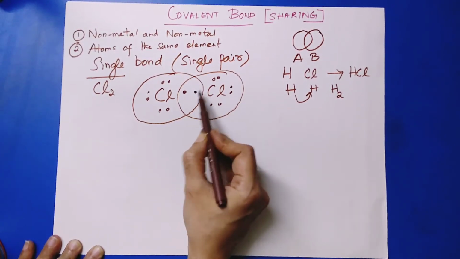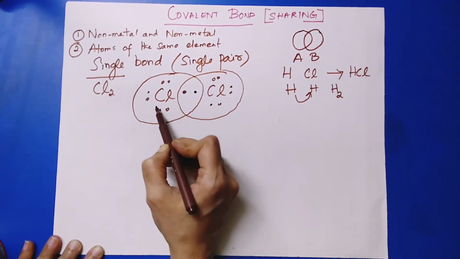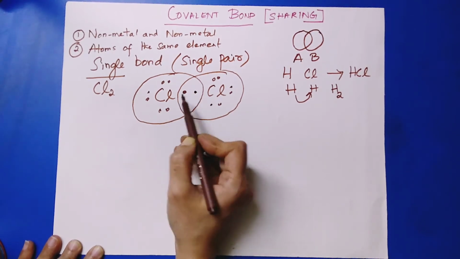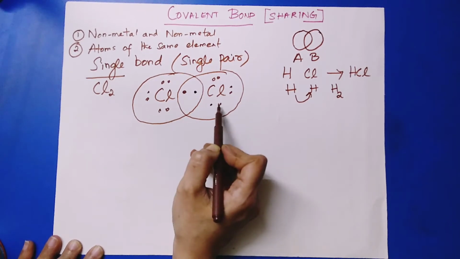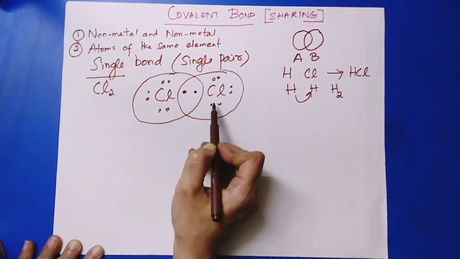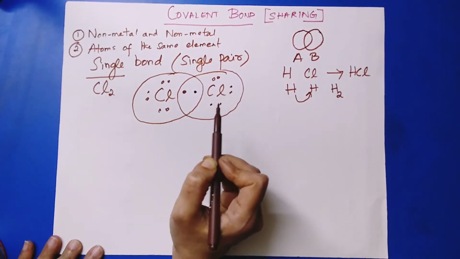Now count here: 1, 2, 3, 4, 5, 6, 7, 8. So what happened here? Each chlorine atom shares one electron of the other chlorine atom. Thereby, now each atom has 8 electrons, whereby both of them have become stable.